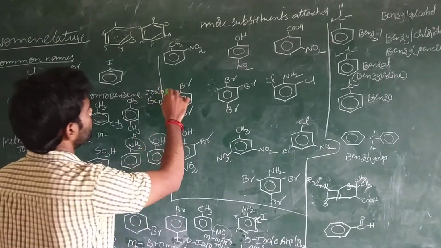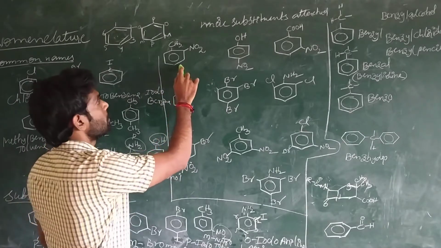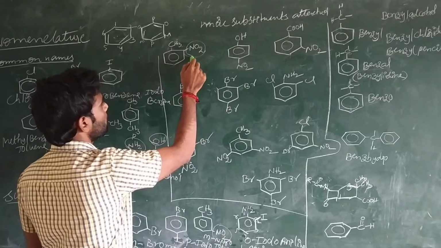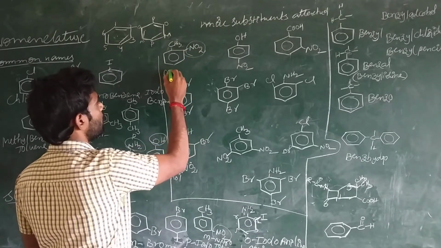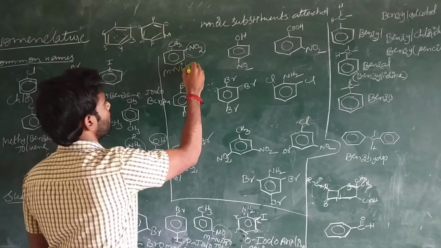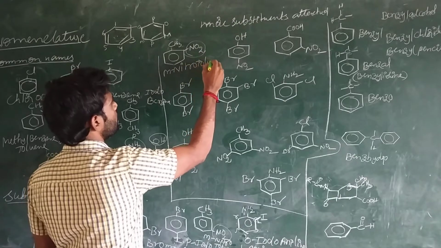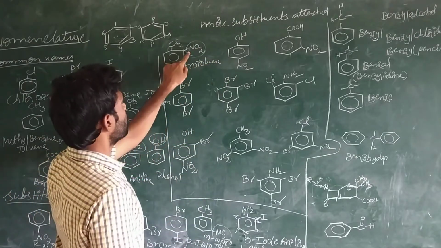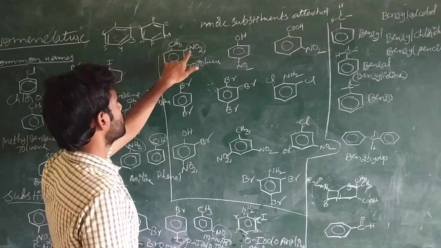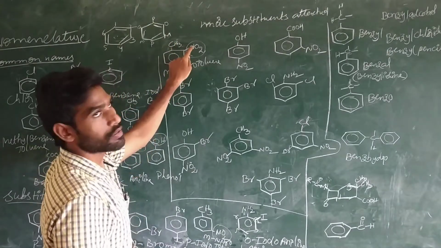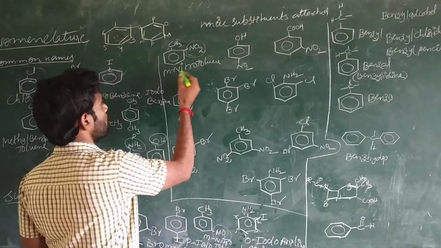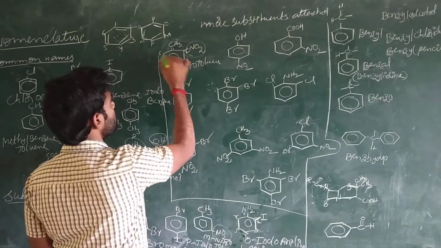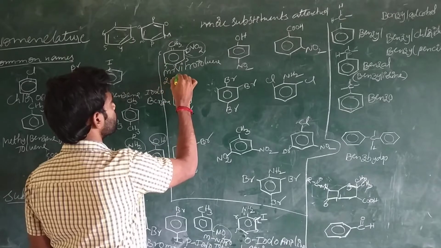And the next one is when more substituent groups are attached. So at this position, meta-nitrotoluene, right? Otherwise, 2-nitrotoluene or meta-nitrotoluene. According to IUPAC, if you give the numbering, at the second position we have the nitro group, 2-nitrotoluene.